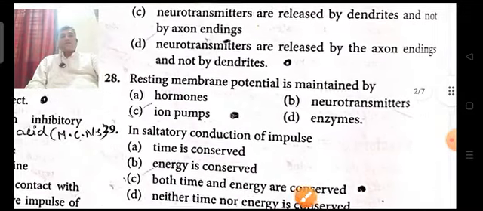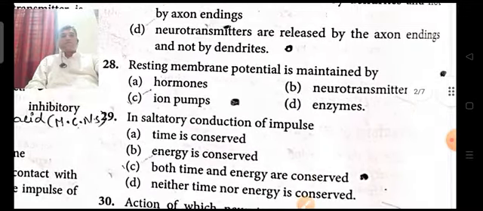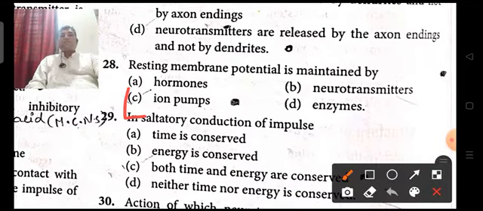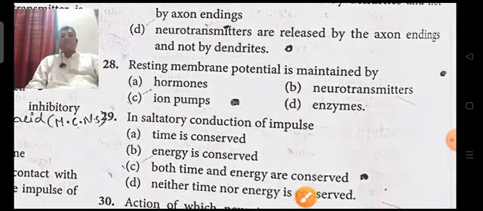Next, resting membrane potential is maintained by hormones, neurotransmitters, ion pumps and so on. Already we have discussed that sodium and potassium pumps maintain the resting potential. So the answer is C, ionic pumps.